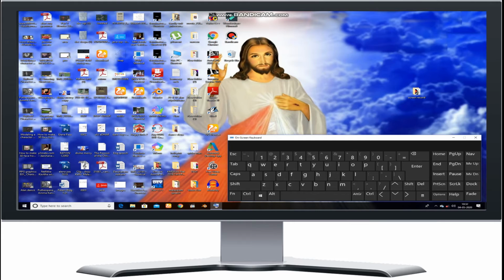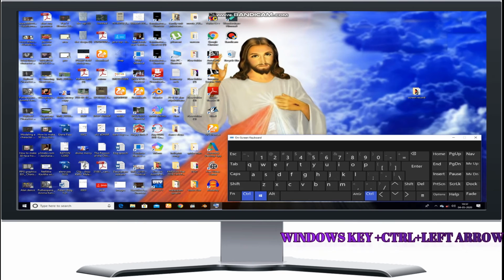You can get that previous desktop just by pressing Windows key plus Control plus left arrow. And if you need that virtual desktop again, then press Windows key plus Control plus right arrow.